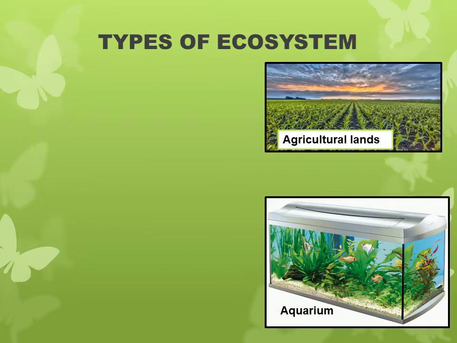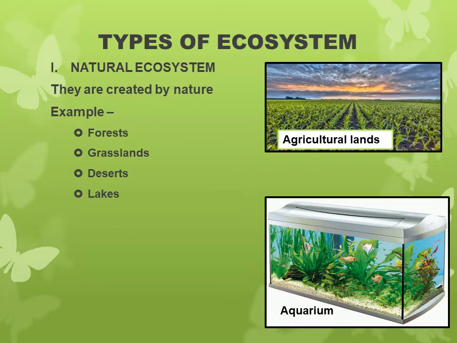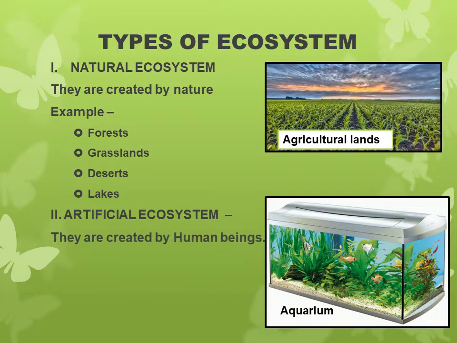After the examples, now let's talk about types of ecosystems. Number 1, natural ecosystems. They are created by nature. Example, forest, grasslands, deserts, lakes, etc. Number 2, artificial ecosystem. Artificial means man-made. They are created by human beings. Created means made. Example, aquariums, agricultural land, etc.